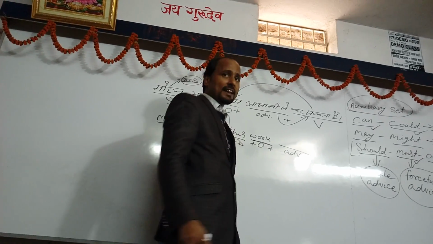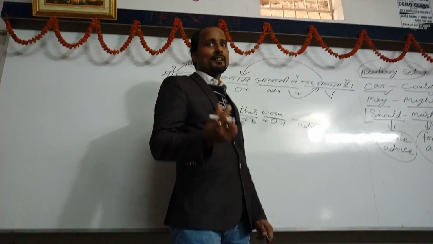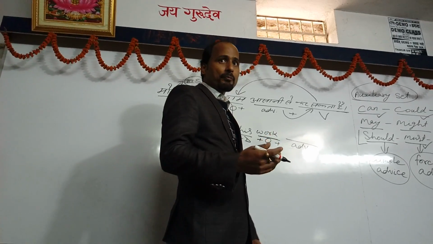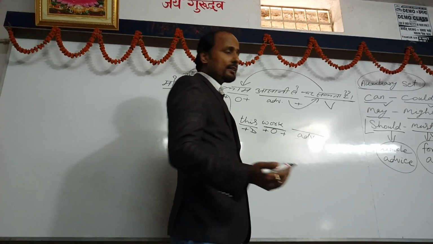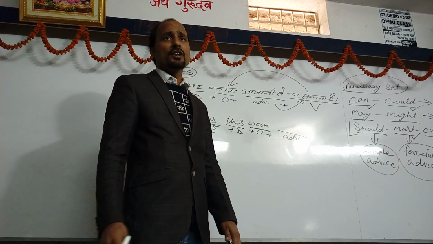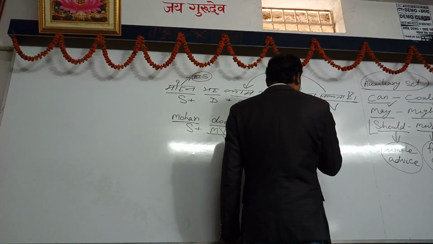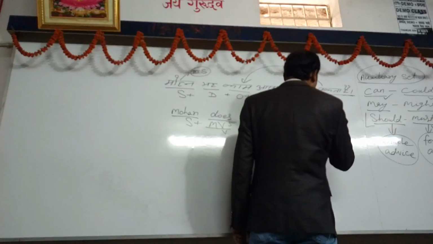As you know, easy is equal to adjective is equal to आसान, and easily is equal to an adverb. So now tell me what is suitable here, easy or easily? Easily. So we will write here easily.